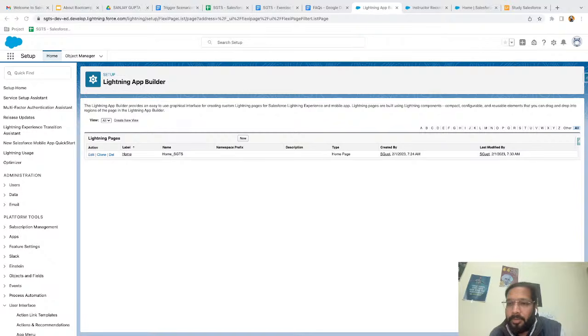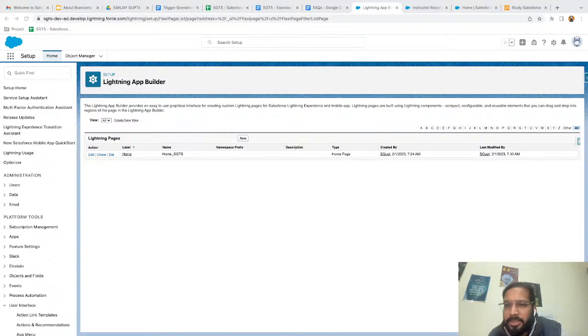Also, can we have multiple home pages for multiple profiles? Yes, we can have. So we can have two home pages for one application, and those two home pages can be assigned to different profiles. So let's say you have 10 profiles. On five, you are assigning one home page. On the other five, you are assigning another home page, and both are assigned on the same application. So on the basis of the profile, that home page will be visible to the user. Can we have multiple home pages for multiple profiles? Yeah, I think I already answered it.